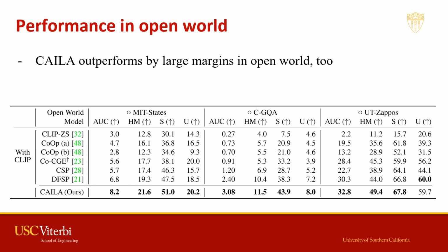Here is the result of our model in the open world, and we can see that the performance of our model is consistent with what we have observed in the closed world. Our model improves the baseline by 1.4% on MIT-States, 0.6% on C-GQA, and 2.5% on UT-Zappos.